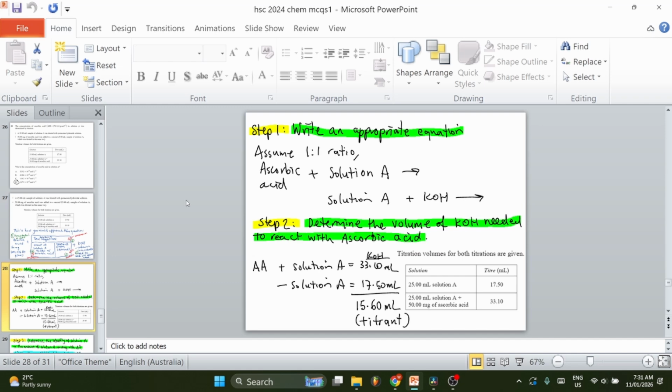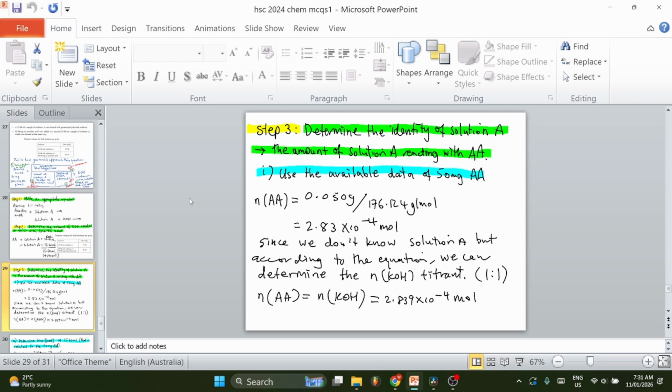If we subtract 17.5 from 33.10, then we can figure out how much potassium hydroxide, the titrant, was needed to titrate against ascorbic acid, because when you take the two, you are essentially subtracting solution A from the equation. So the answer is 15.60 ml.